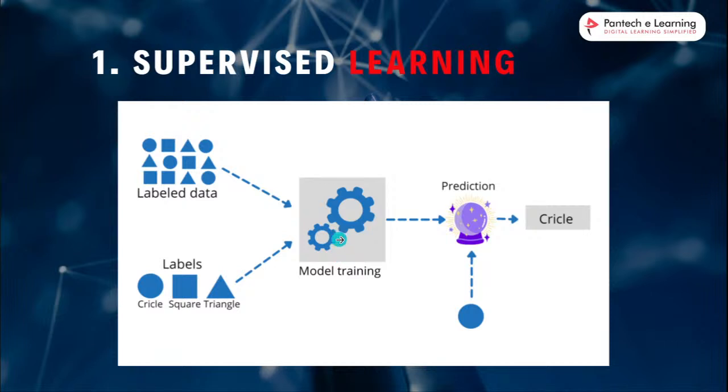Then I test this machine. This is the prediction; prediction is testing the machine. Now I give one round shape object, and I do not mention the name. I give only the round shape object. My system will predict that it is a circle, because the previous data has this kind of shape. So the current data is compared to the previous data, and the prediction happens. This is supervised learning.